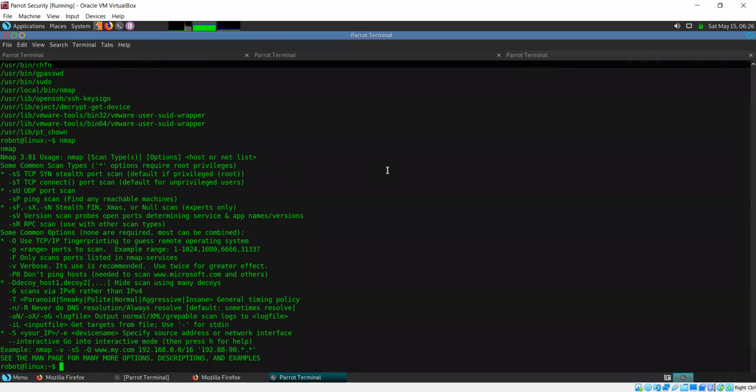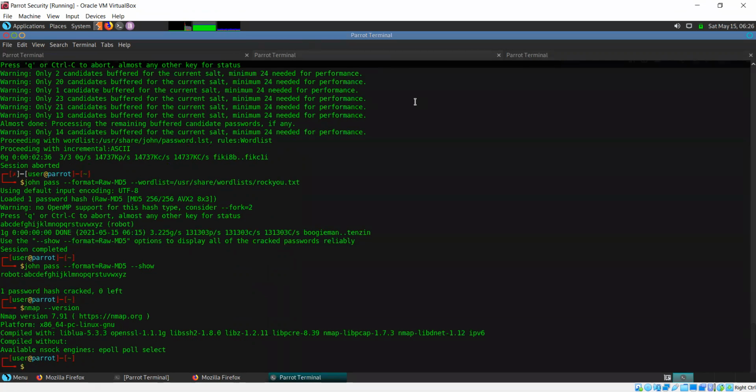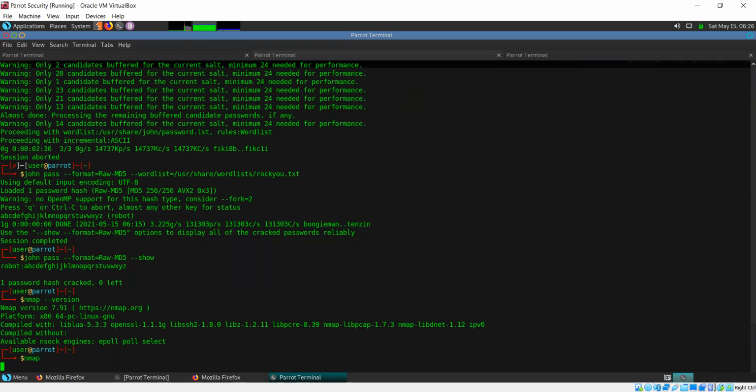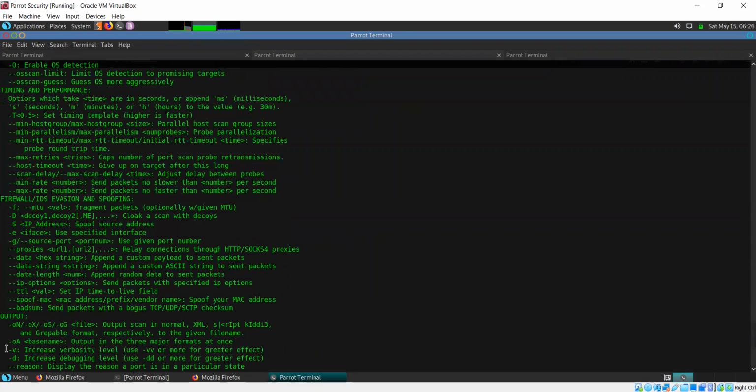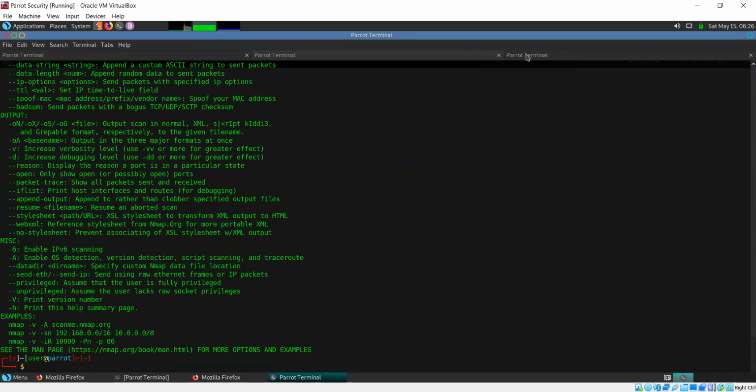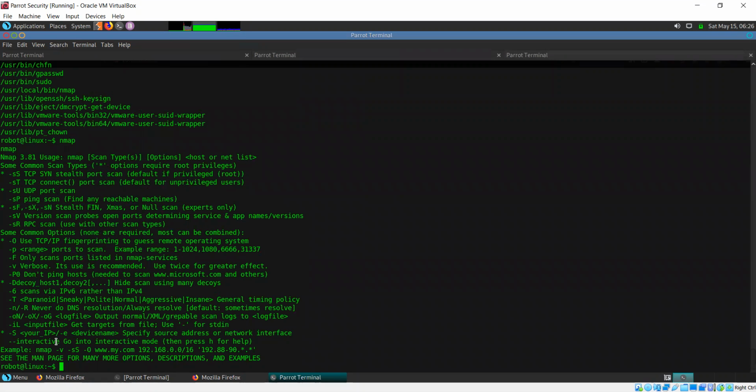The menu that I get on my system is quite a large list. Also, there is one option here, this interactive option. It allows me to go into interactive mode, which is not in the later editions of Nmap.